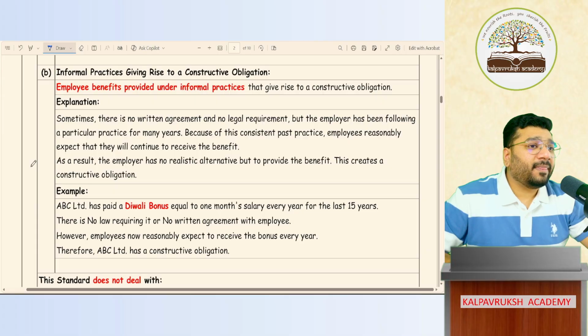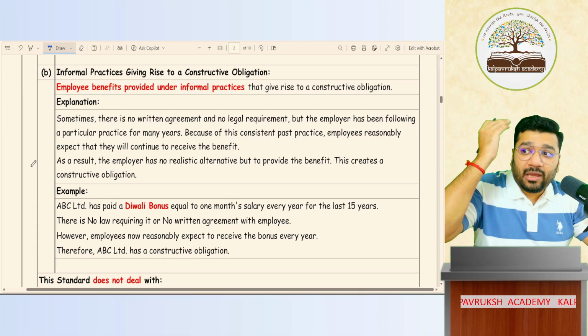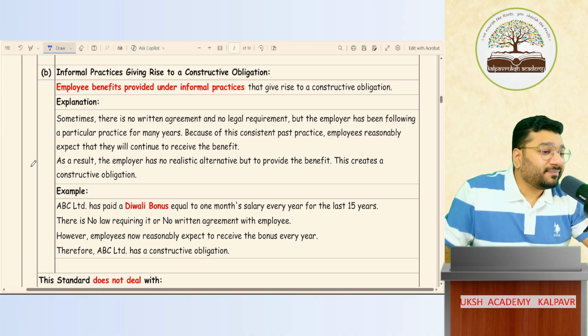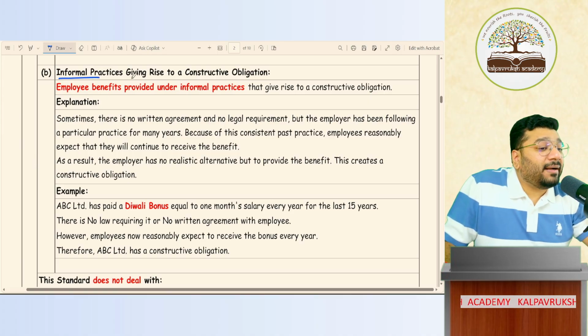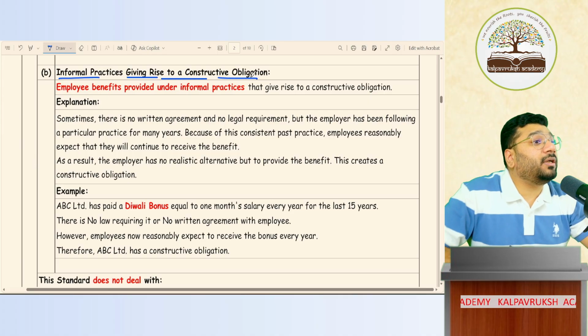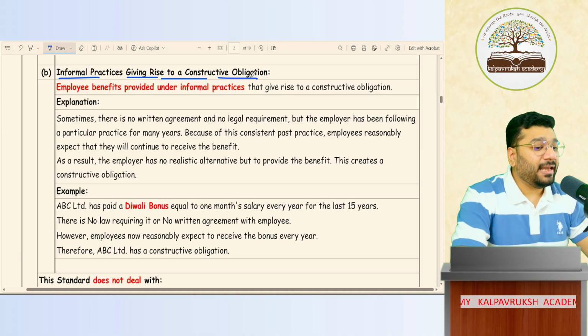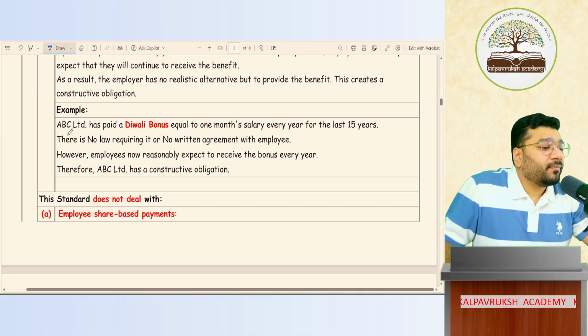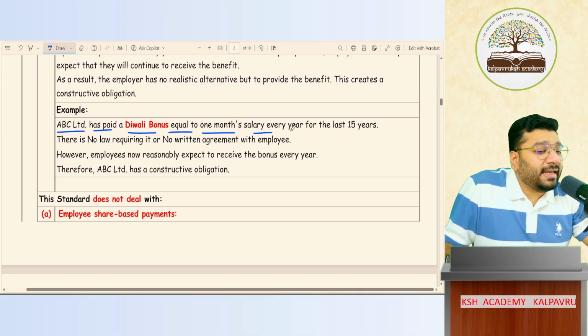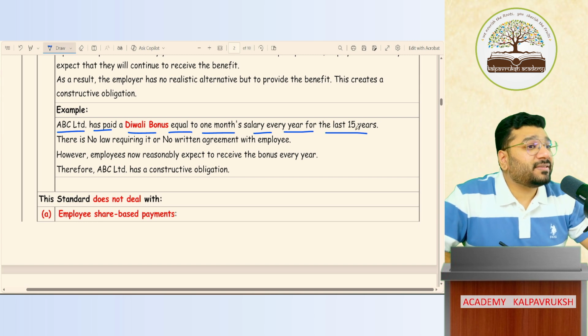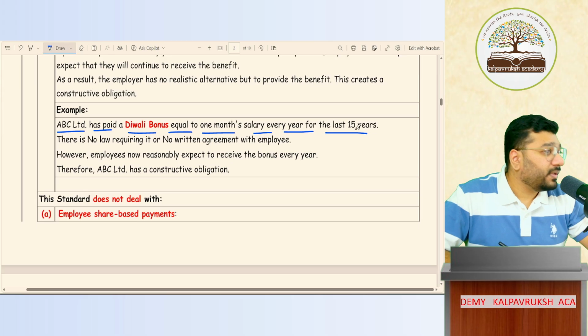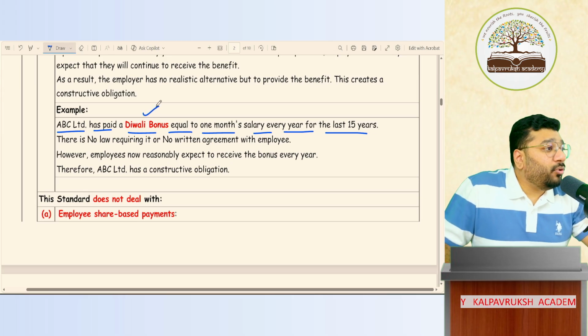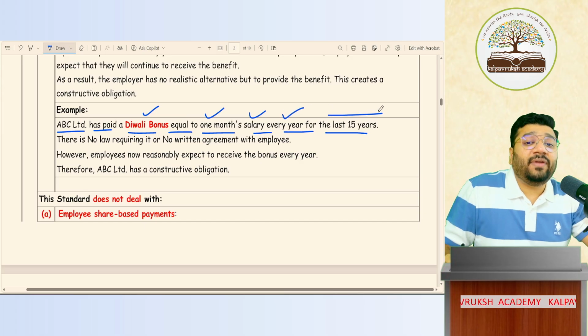In one more way, employee benefit can fall on your head. That is called informal practices giving rise to a constructive obligation. Directly, I'll go to the example. ABC Limited has paid a Diwali bonus equal to 1 month salary every year in the last 15 years. ABC Limited is one company. It is paying Diwali bonus equal to 1 month salary every year for the last 15 years.